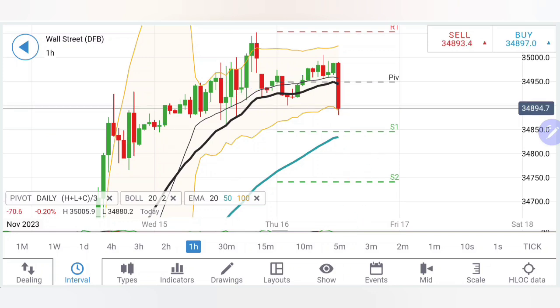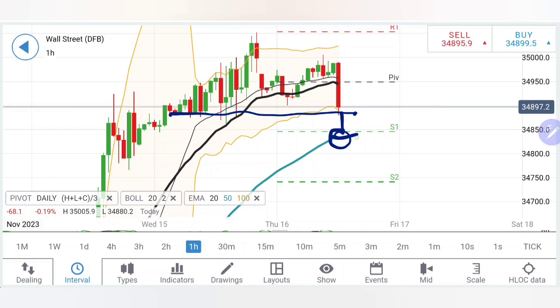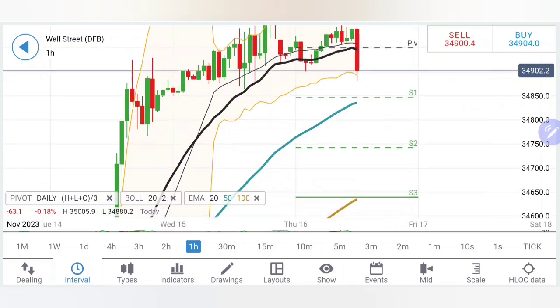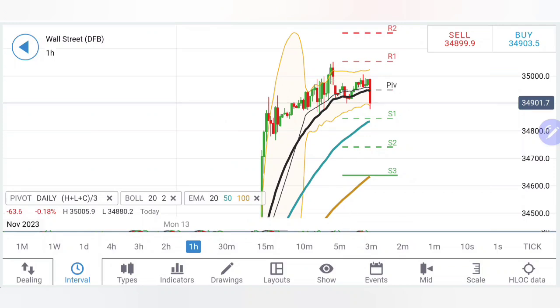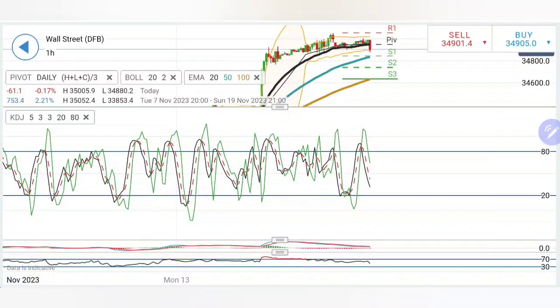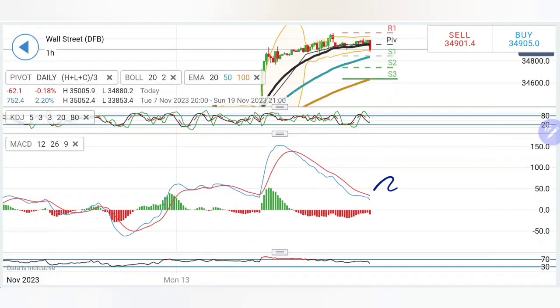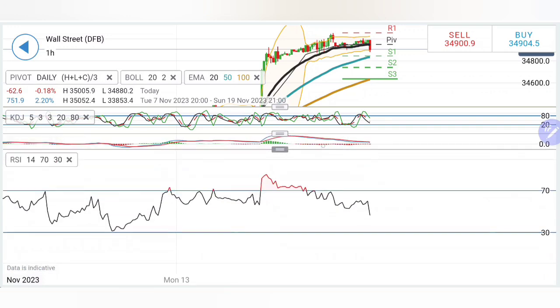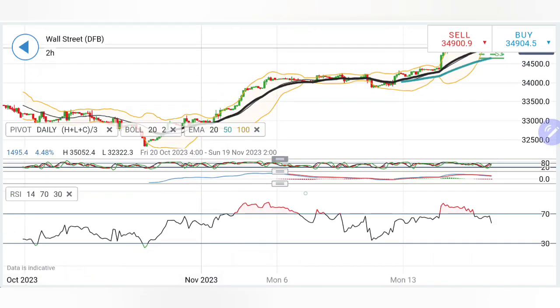Possibility exists, but right now it has got very good support here at 34,880, 870 zone, and then 850, 830 zone. These two levels, if it breaks past by, more bearishness is going to prevail. Remember this fact. Also, if you look at moving averages, they are trading with extreme divergence, so the possibility for it to converge exists. Stochastic is looking down, trying to trade bearish. MACD is trading with divergence and bearishness. RSI is looking downwards as well.